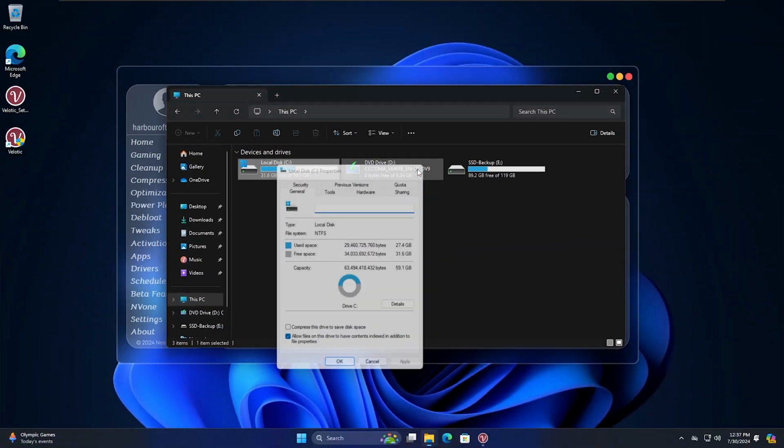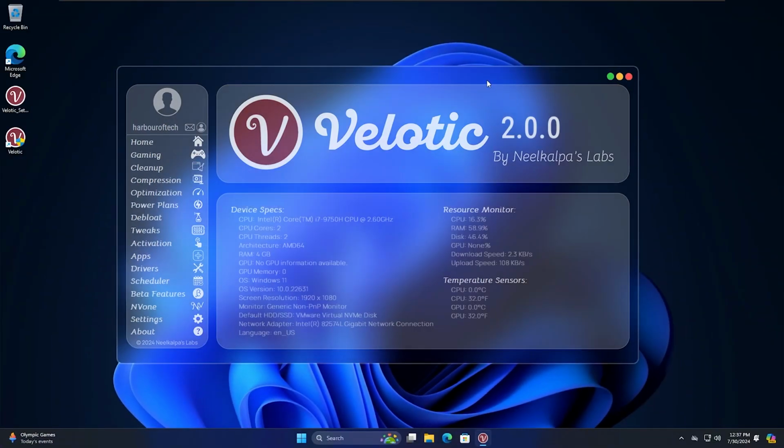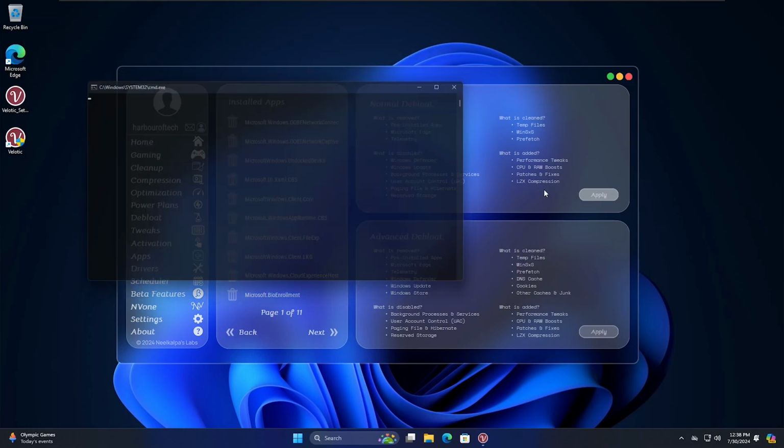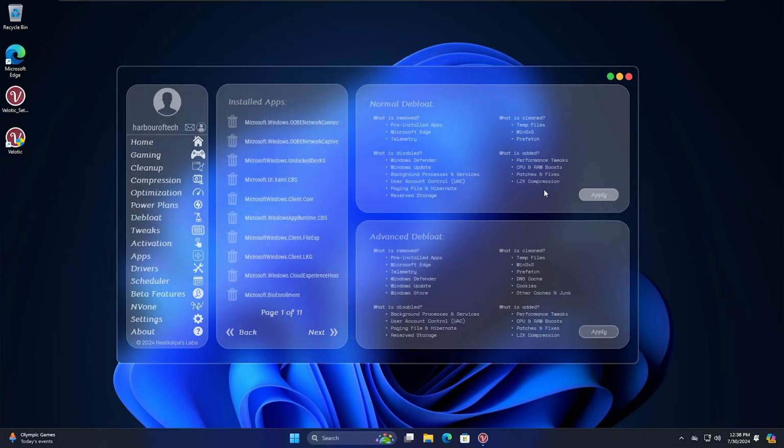27.4 GB. That's a lot. Let's fix everything without deleting any necessary files. Head over to the Debloat page and choose the type of debloat you want. I will go for the normal debloat option. The debloat process generally takes 30 minutes to an hour on an average computer. It will turn your OS into a tiny OS in just one click.